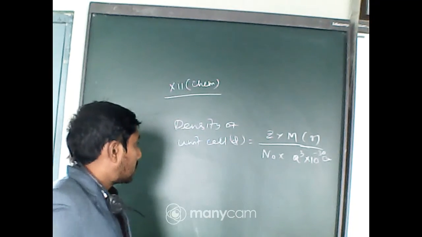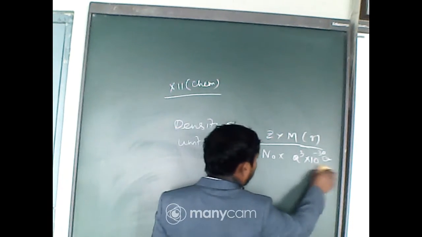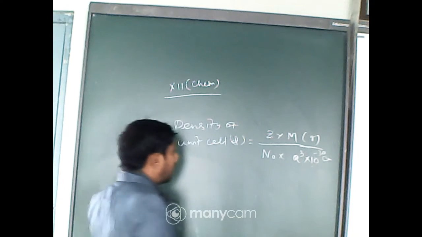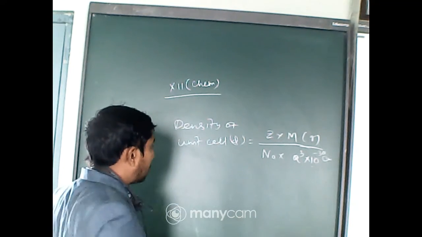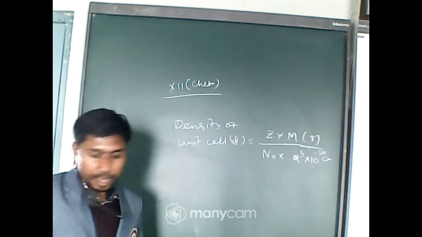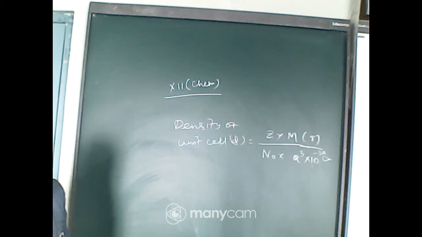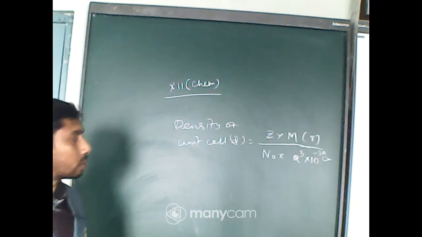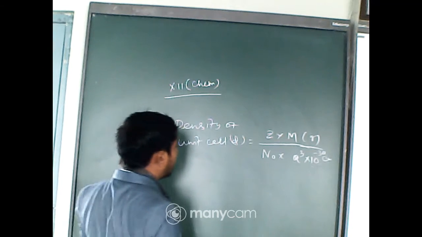Such type of problem will appear when the edge length is expressed in picometer. So D = Z M divided by N0 A cube into 10 to the power minus 30.